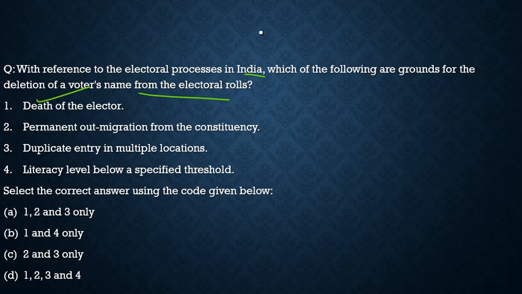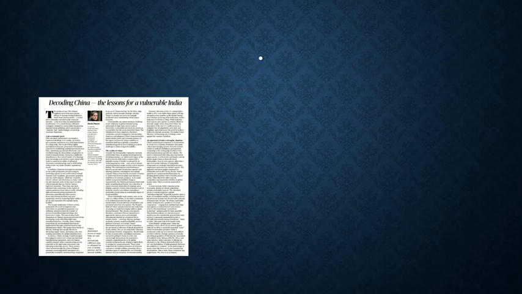First, death of the elector, correct. Permanent out-migration from the constituency, that's also true. Duplicate entry in multiple locations, that's also true. Literacy level below a specified threshold, this is totally incorrect. So with respect to this question, the correct statements are statement 1, statement 2 and statement 3, and from the code given below, the correct code would be option A. With this, let's move to another article and discuss that.